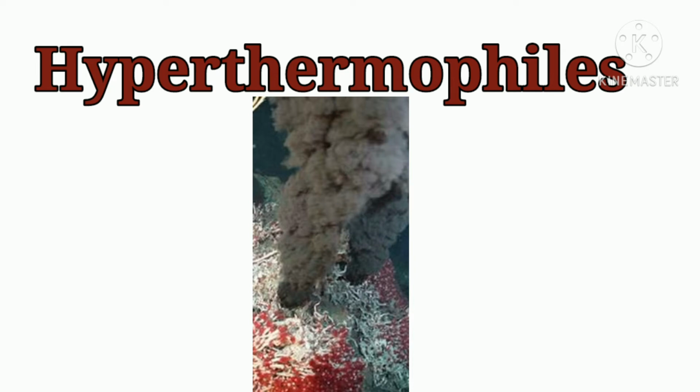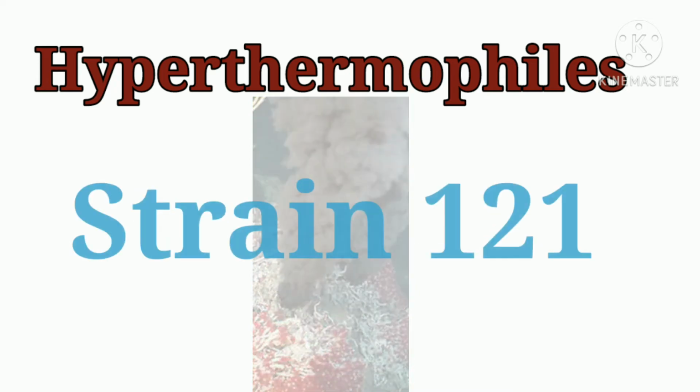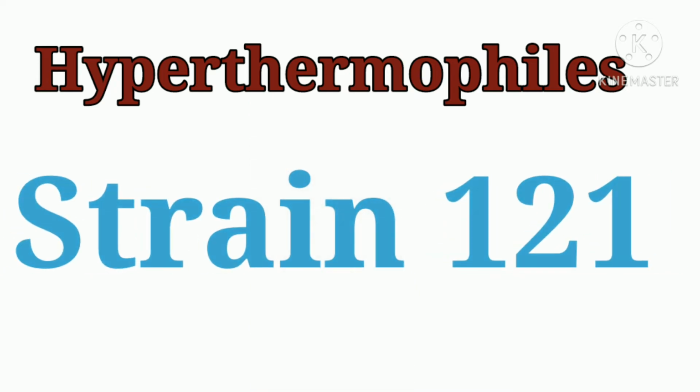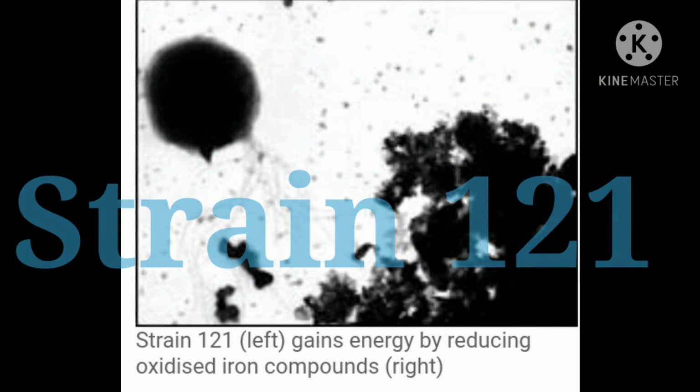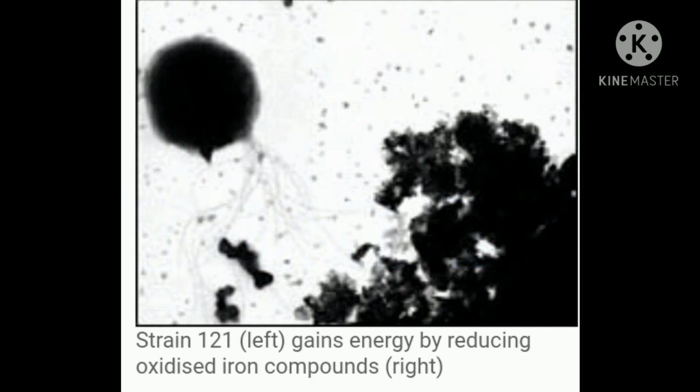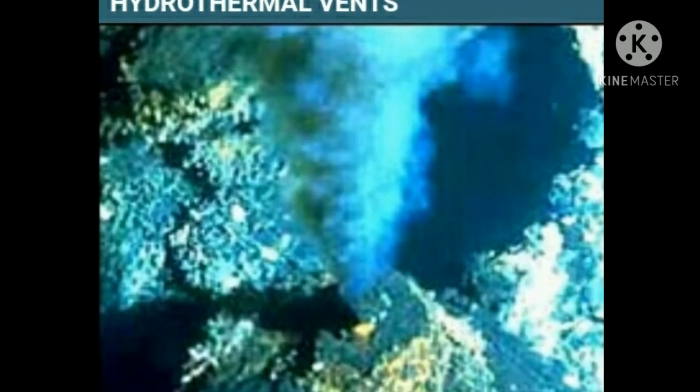The latest record holder among this group has been named strain 121 because it is able to grow and divide in superheated water at a temperature of 121 degrees Celsius, which just happens to be the temperature used to sterilize surgical equipment in an autoclave.